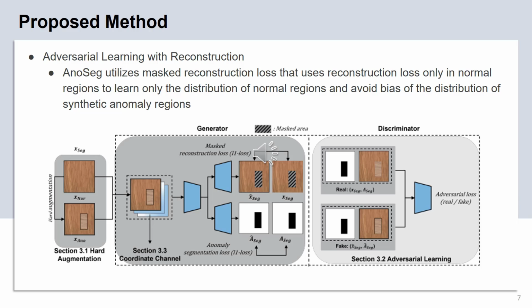Also, since the discriminator takes a pair of an input image and its DT mask as input, the discriminator and generator can focus on normal region distribution. Therefore, the anomaly region cannot be reconstructed well, and the detail of the anomaly map can also be improved.